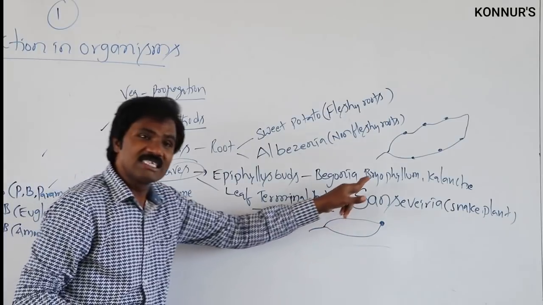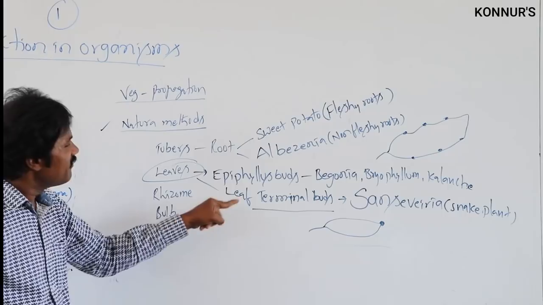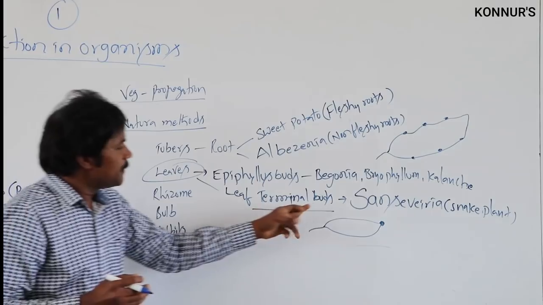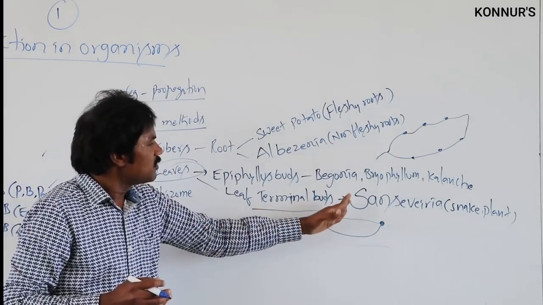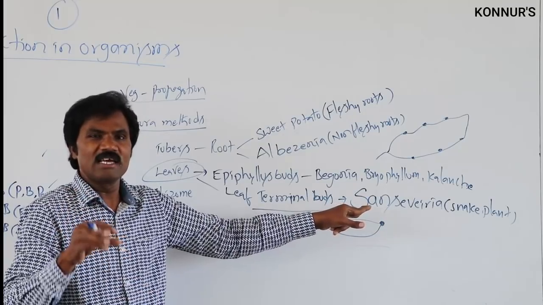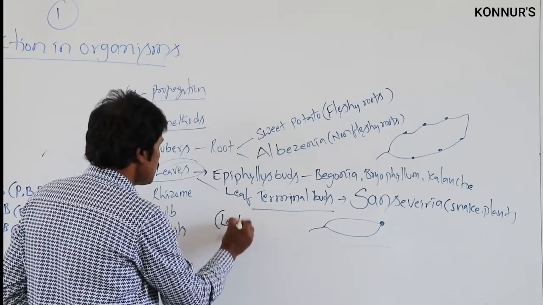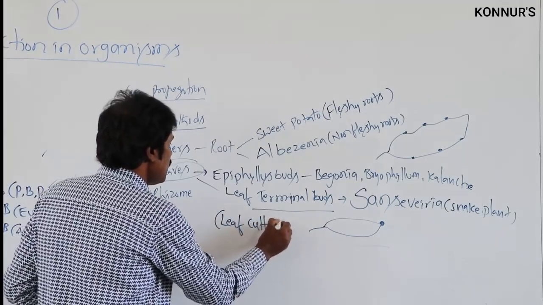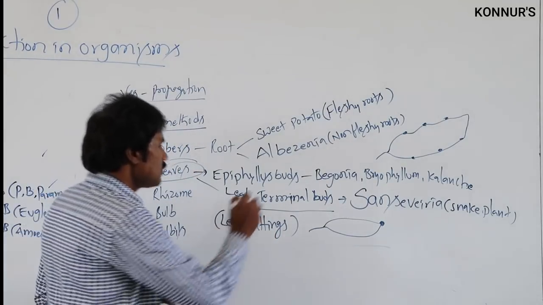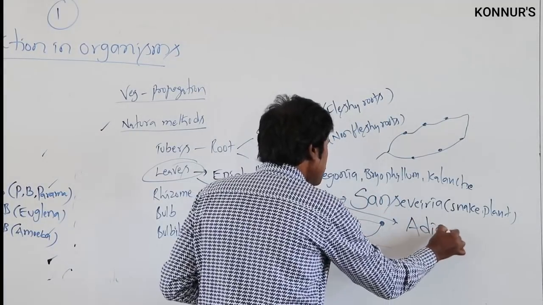But many times they ask about Sansevieria, which is very important in relation to the leaf terminal bud. Especially in this one, one can also use artificial methods like leaf cuttings. Apart from this, one more example one can mention is Adiantum.